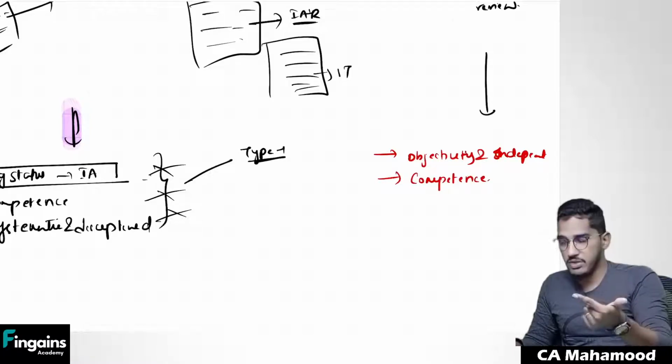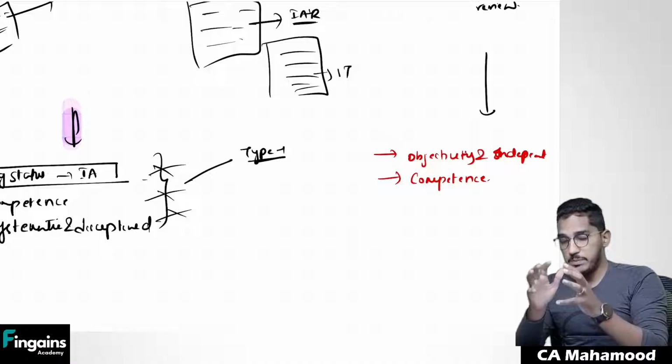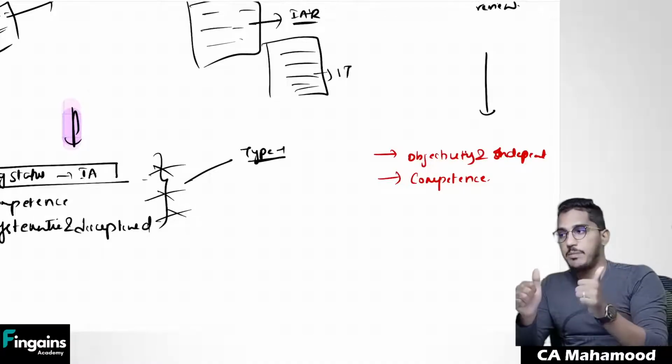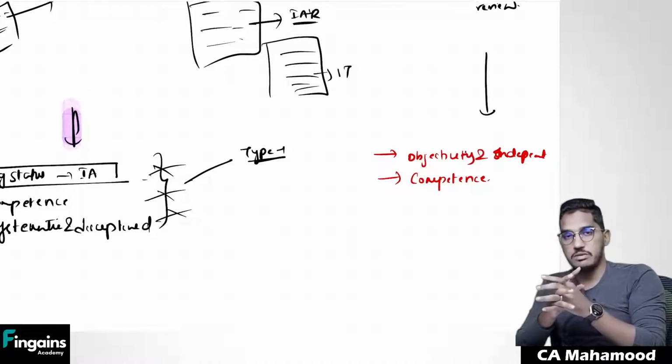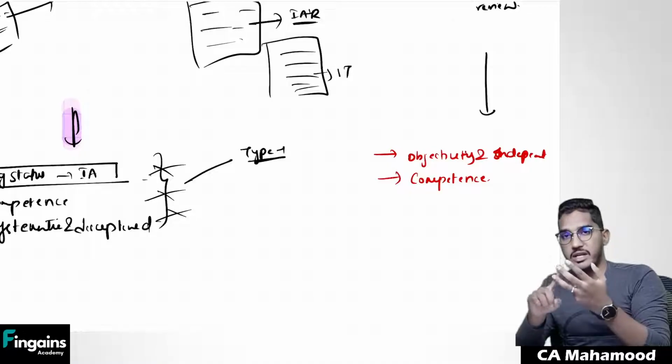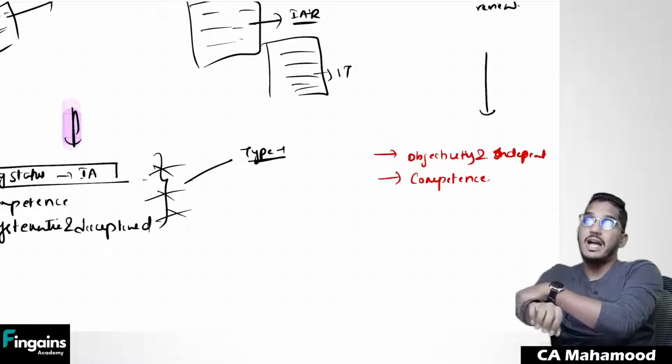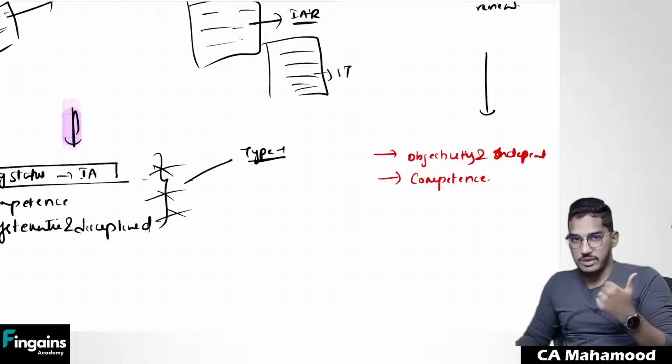Competence. If I allocate the work to the internal auditors, are they in a position to do the work in a capable manner? Are they capable to do the work? Do they have all the skill, training, knowledge, whatever it is to do this work? Do they have all that skill or not? That also I have to analyze.